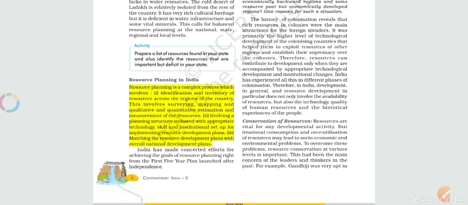Resource planning involves a planning structure endowed with appropriate technology, skill, and institutional setup for implementing resource development plans. So we have to use various kinds of techniques, and set up institutions for research purposes, so that we can do it in a better way.